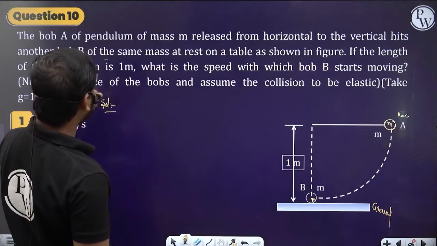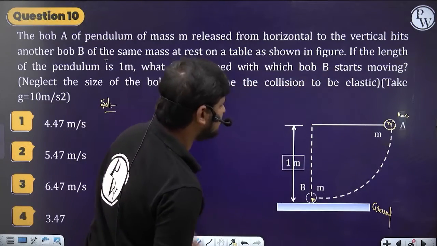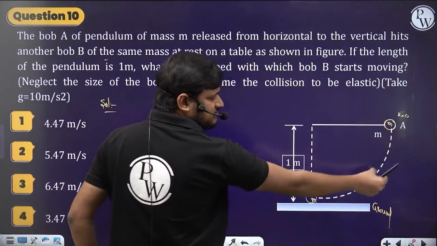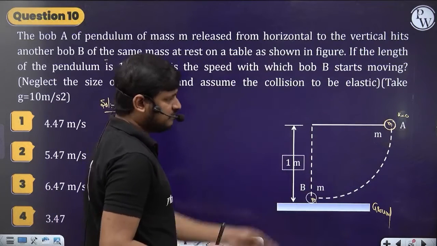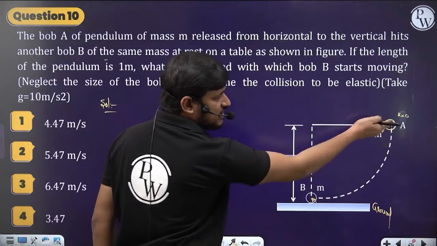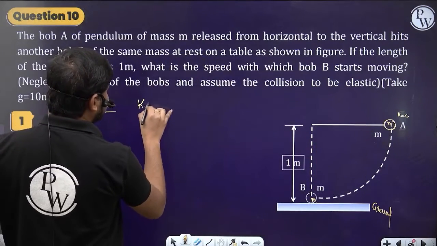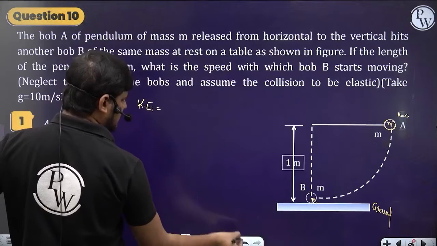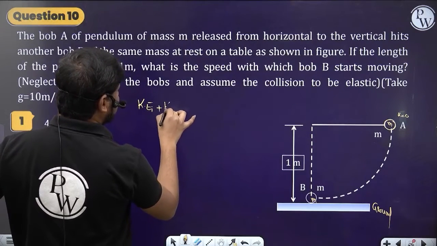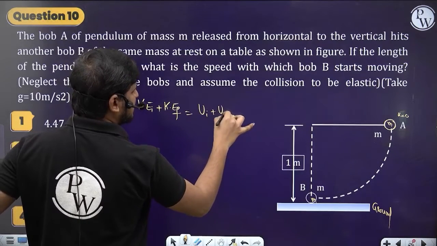If the length of the pendulum is 1 meter, what is the speed with which the bob B starts moving? It is released, comes and hits this one. Once it hits this, it moves with some velocity v and this one comes to rest. Simply again you can apply the conservation of mechanical energy: kinetic energy initial plus potential energy initial is equal to kinetic energy final plus potential energy final.